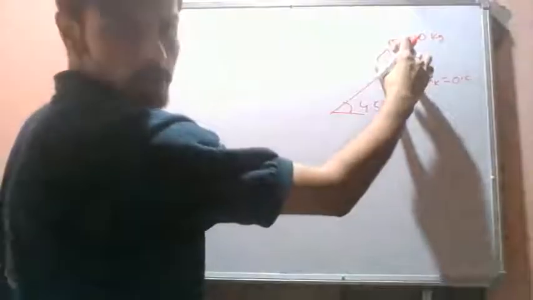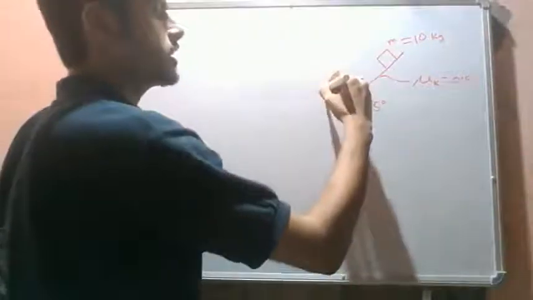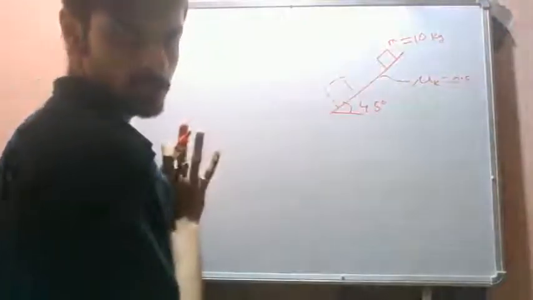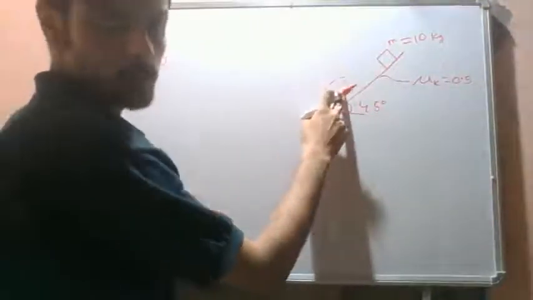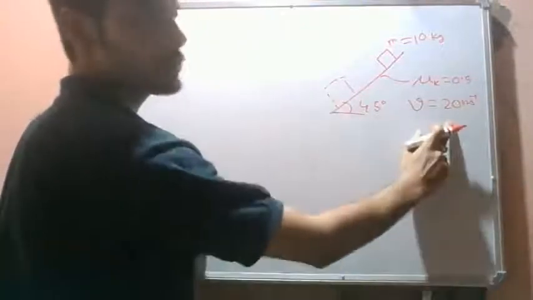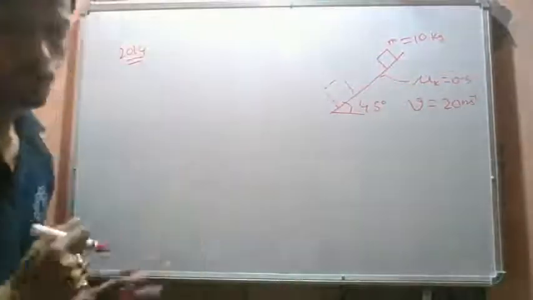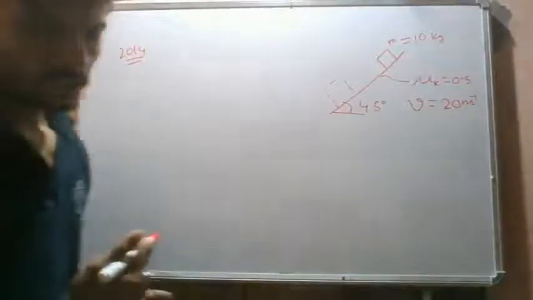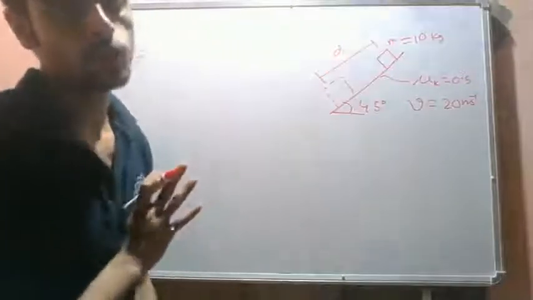So this block slides down this inclined plane and comes to a certain position. At this position, the velocity of the block is given as 20 meters per second. So we are required to find out what is the total distance travelled by the block.